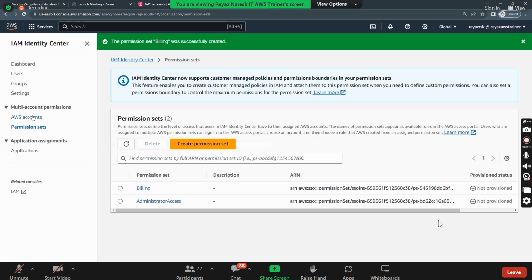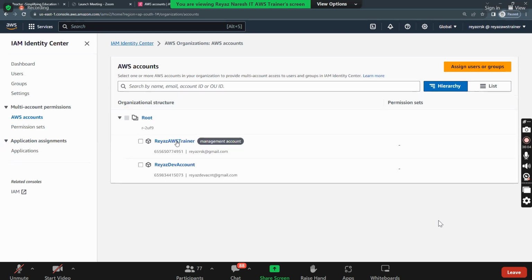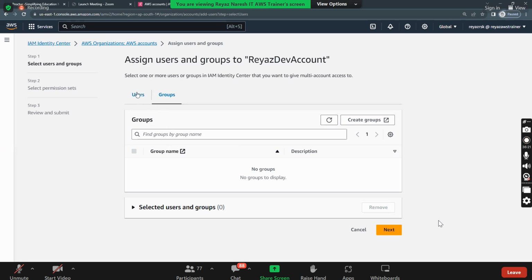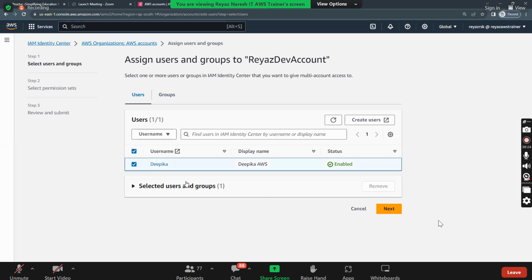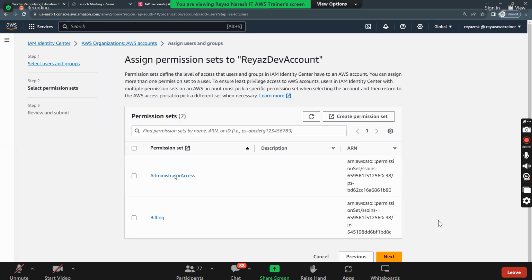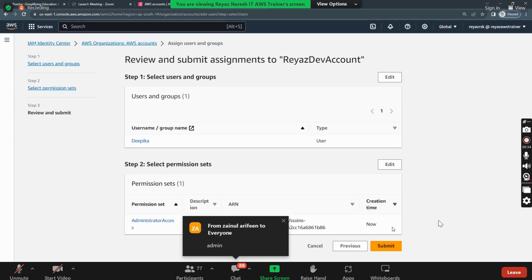Our user is created. What we need to do is assign. So to which account do you want to assign? Dev account. Select it. Like this, you might have multiple root accounts. At the moment, I have only one root account. In real time, you might have multiple, like dev, test, prod. Select whichever accounts you want to assign. Assign here. Users, Deepika. Next. Now you got the permission sets. Which kind of permissions do you want to give? Let's say administrator access. Select it. Next, and then submit it.